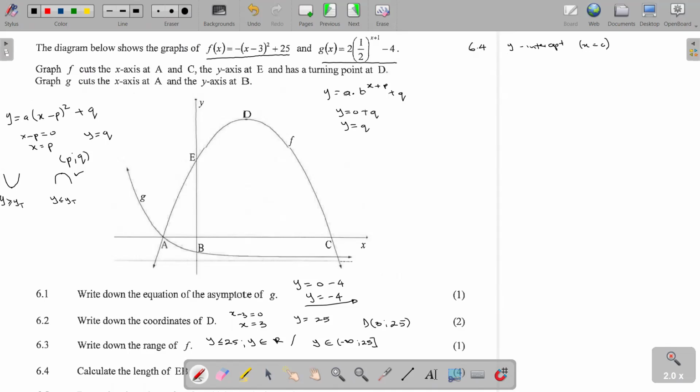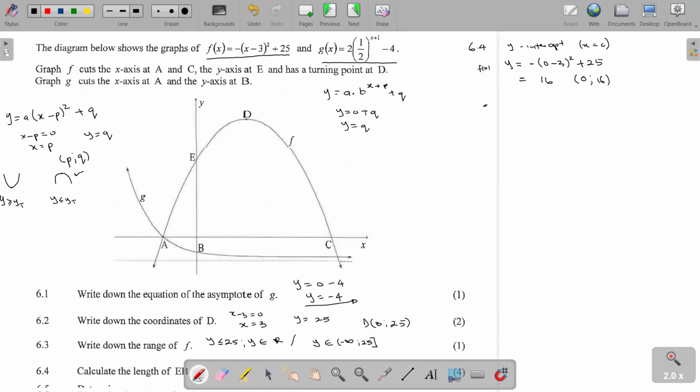Then if we put x equal to 0, it means y must be equal to negative, open bracket, 0 minus 3 squared plus 25. And when we simplify that, we get y being equal to 16, which is minus 9 plus 25. So the coordinates are (0, 16). Then to get the y-intercept, this one was for f(x).